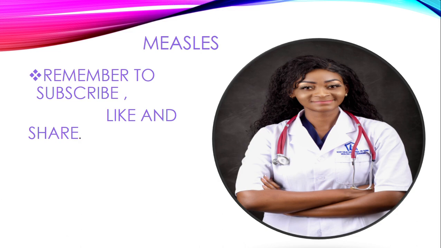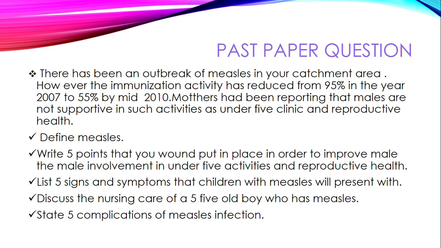Yes, so let's continue with our discussion today. We are going to look at a past paper question in pediatrics under measles. The question says, there has been an outbreak of measles in your catchment area.